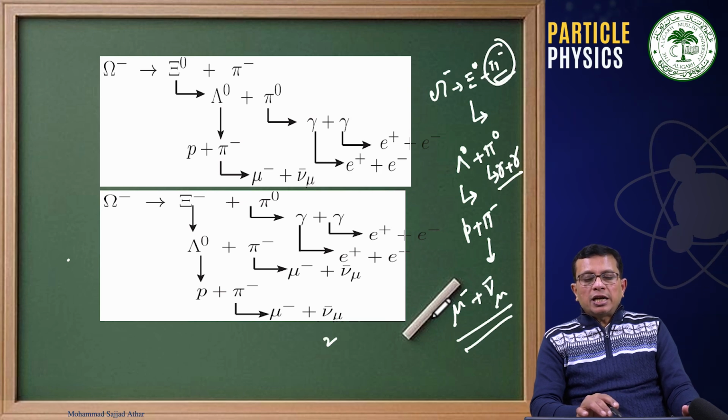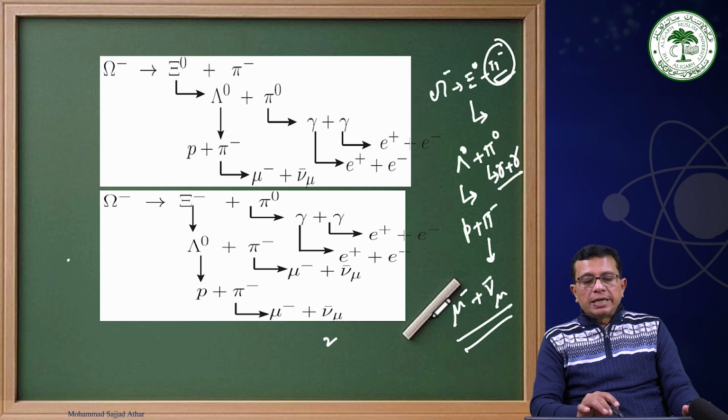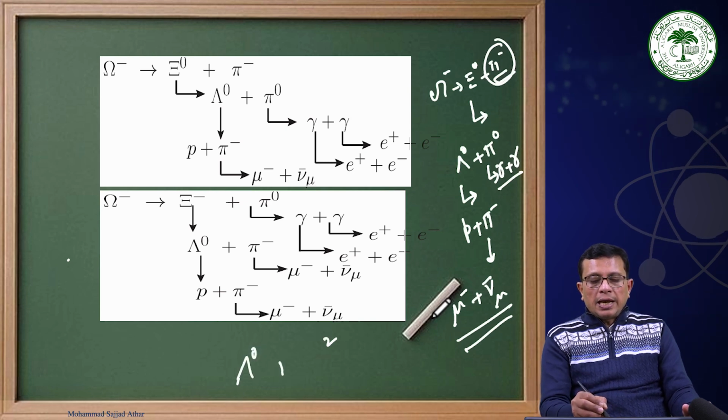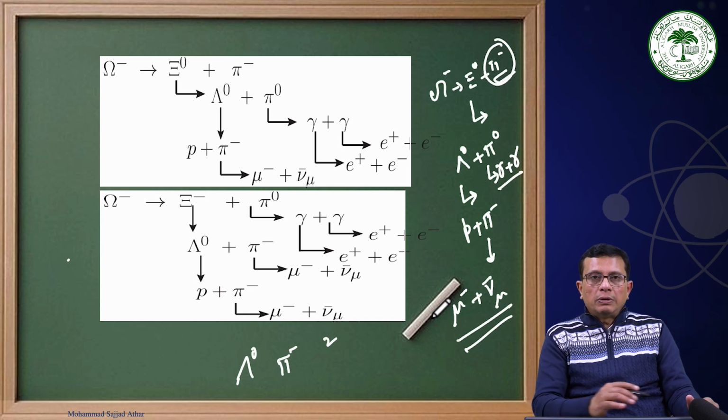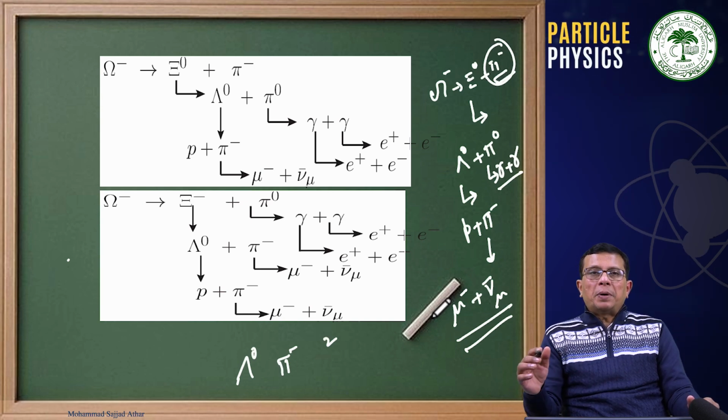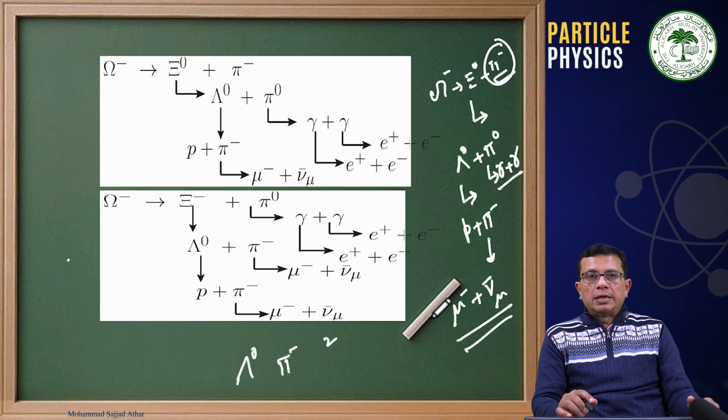then cascade minus, to conserve charge, will decay into lambda 0 and pi minus, and then lambda 0 will again decay to p plus pi minus, and pi minus will decay into mu minus and nu mu bar, and pi 0 through electromagnetic interaction will decay into 2 photons, and photons can give rise to electron-positron pair. Therefore, this is how you will have many particles in the decay of an omega minus, or many particles in the decay of a cascade 0.